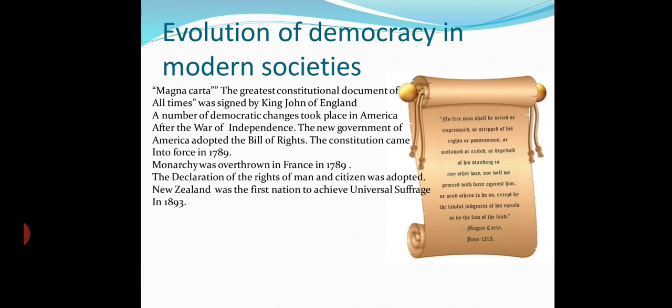New Zealand became the first nation to achieve universal suffrage in 1893. Universal suffrage means the right to vote, when an adult person gets the right to vote or gets the political power to vote. However, women were not eligible to stand for parliament until 1919.